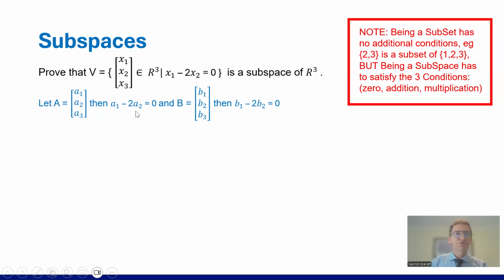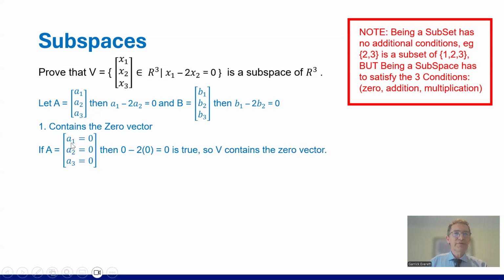So these are now true, because we've said this is now in V, and this is now in V, and this is what we're using. What we're going to do is use these to do zero, addition and multiplication, which is pretty obvious. So it contains a zero vector. We're not going to use both of them because that wastes time. We're just going to use one. So let's just use A.